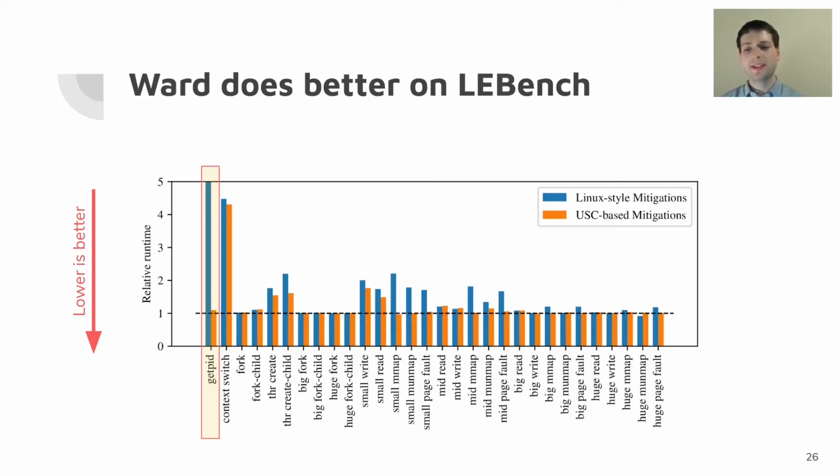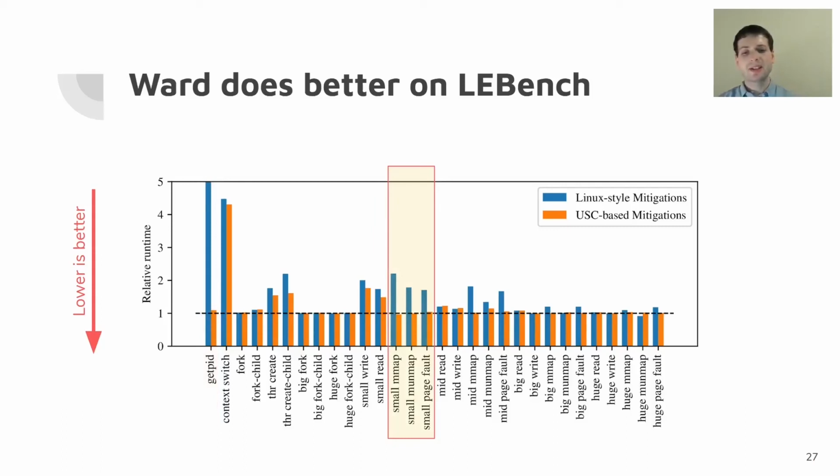So what we see is that the overhead from Linux-style mitigations is, actually you can't see it on this graph, but between 6 and 7 times slower than running the baseline, whereas USC-based mitigations are actually only a couple percent slower than running with no mitigations at all.